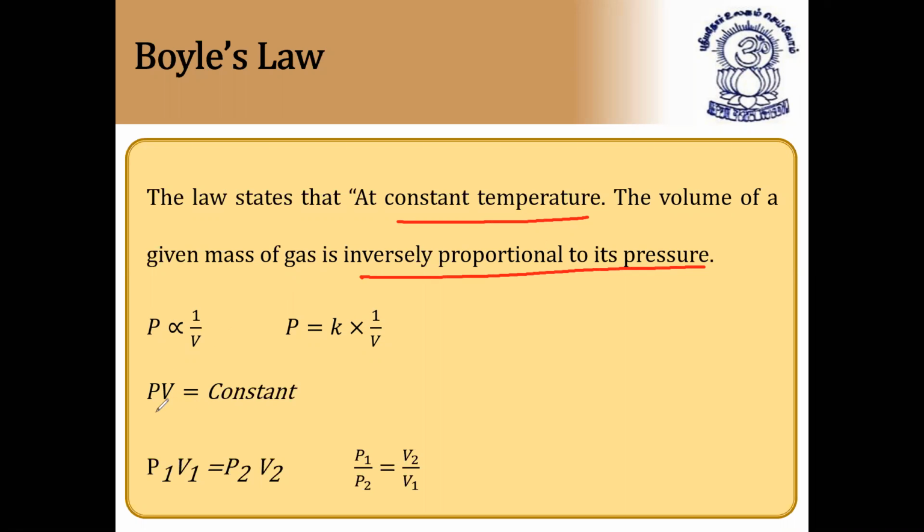So PV is equal to constant. We can write P1 V1 is equal to P2 V2, or P1 by P2 is equal to V2 by V1. These are the formulas from Boyle's law. Very simple. At constant temperature, this law...